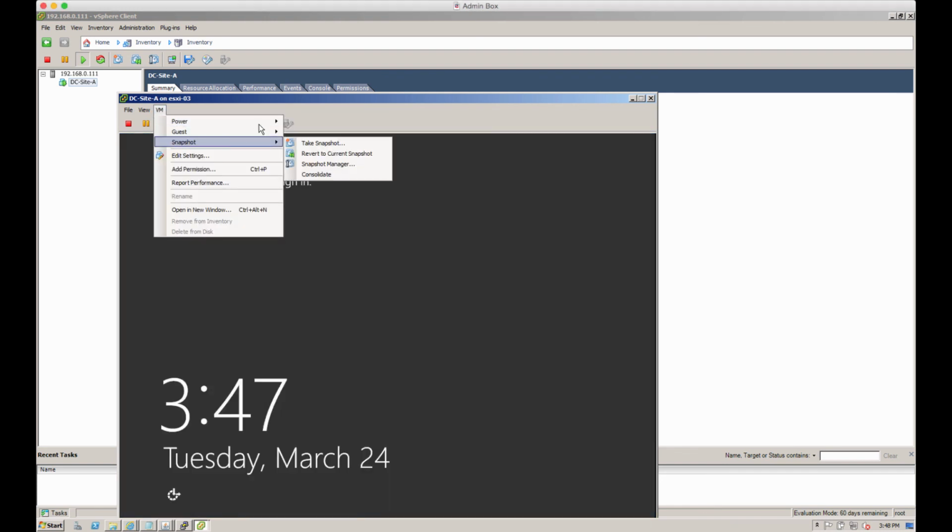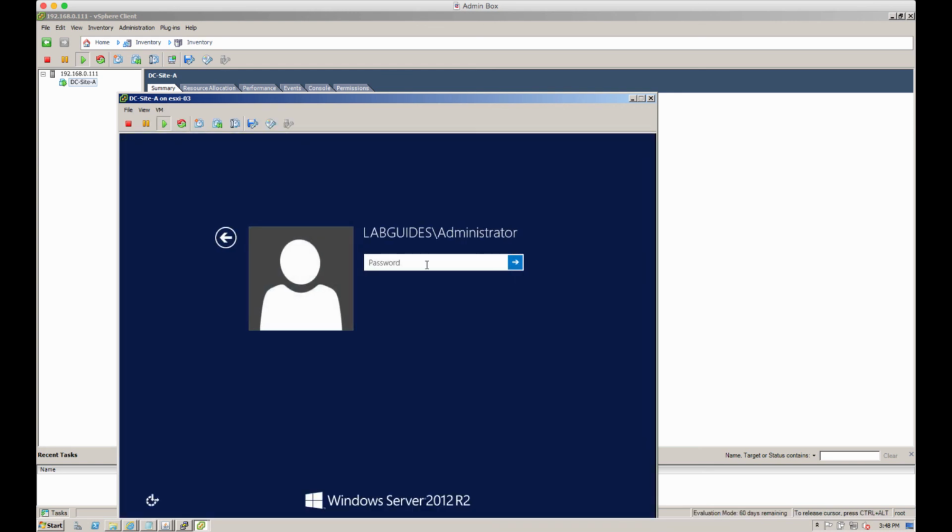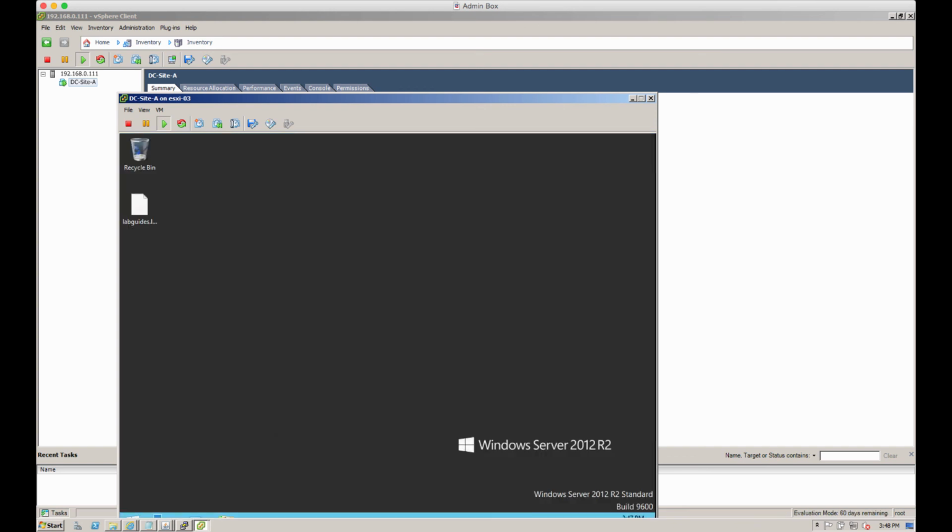So let's log in now. As you can see, the Lab Guides is the domain name there. We can log in with that previously used administrator password.